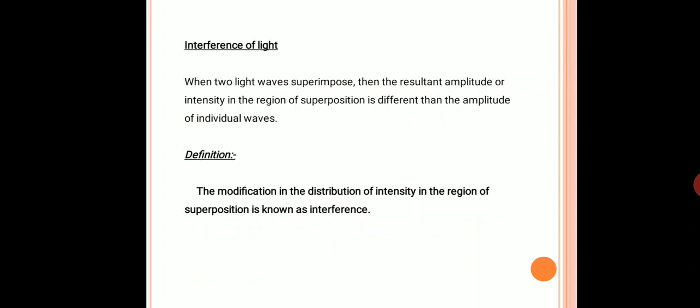If two light waves of the same frequency and constant phase difference between them pass through the same region of a medium and are superimposed with each other, there is a modification of the intensity of light in the region of superimposition. So simply, the definition of interference is modification of intensity.